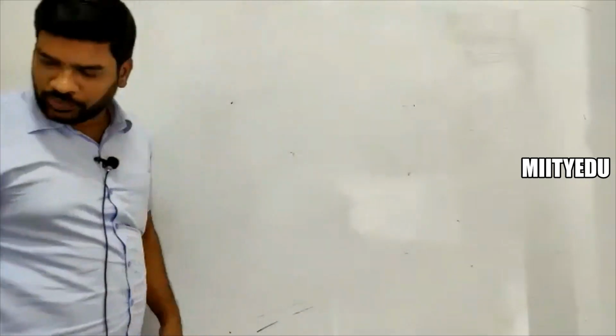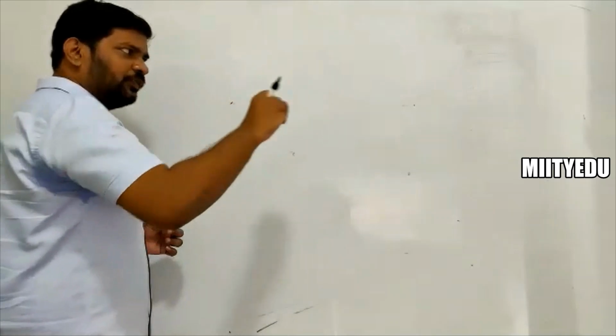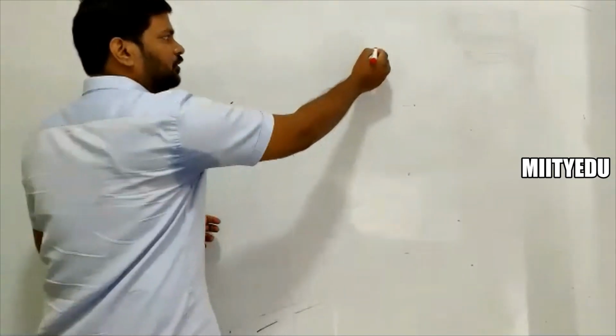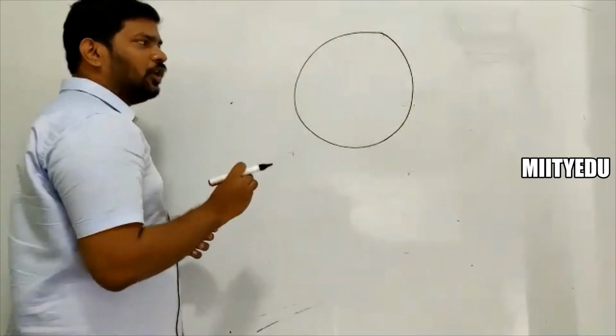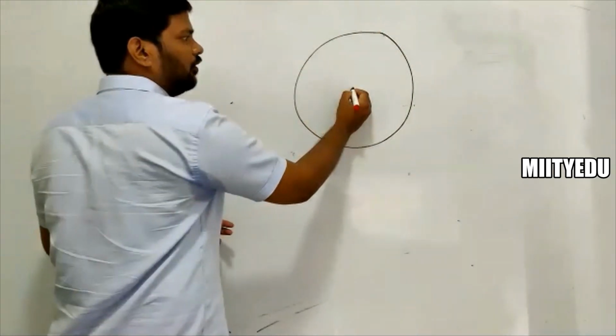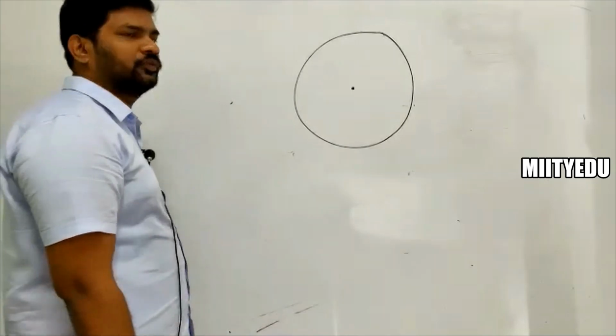And someone posted a question to me regarding yesterday's problem. Please, before going for that one, understand this point. The circle is the locus of all the points from a fixed point. I hope you know this one.